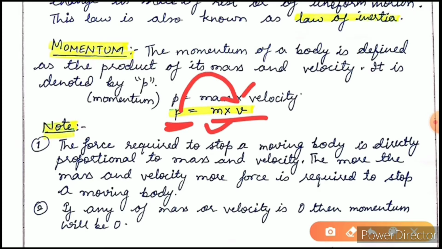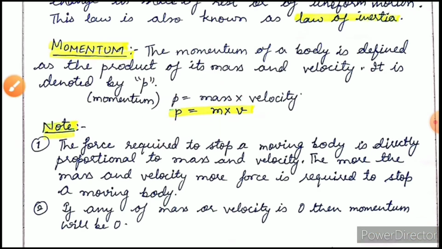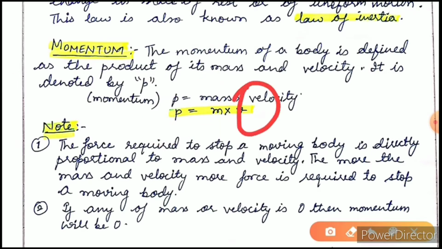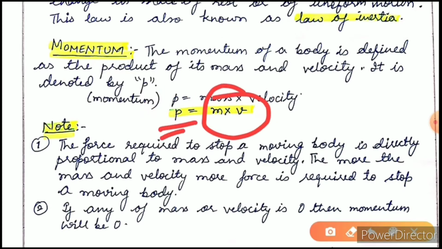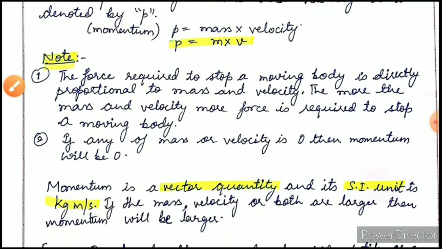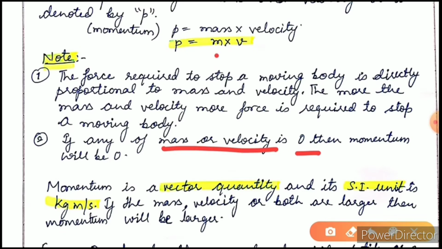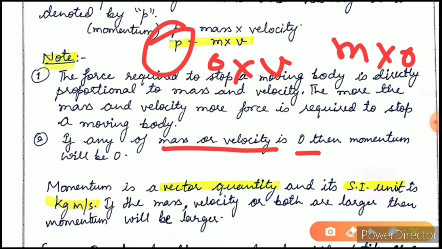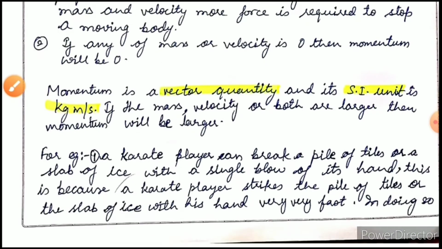If the mass is increased, momentum will automatically increase. If the velocity is increased, then also momentum will increase, and if both are increased, then momentum will also increase. And if either the mass or the velocity is 0, you know that 0 multiplied by anything becomes 0, so the momentum will become 0.